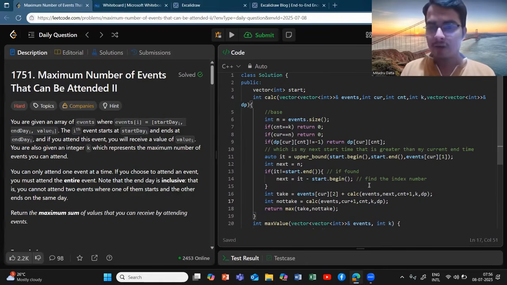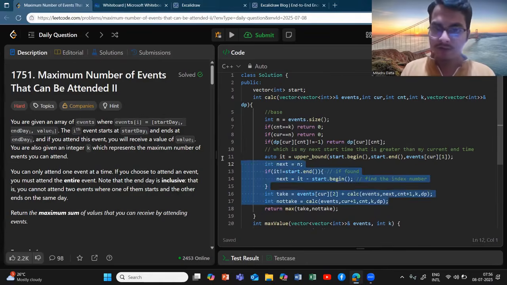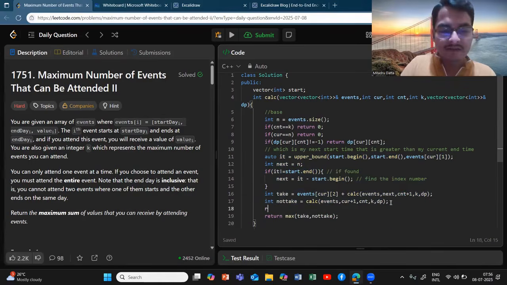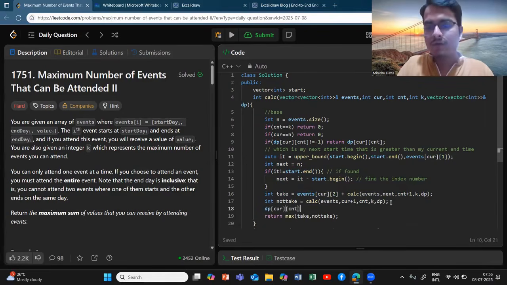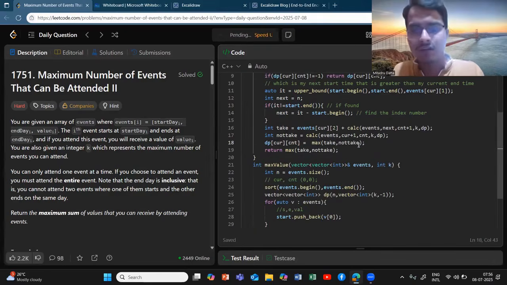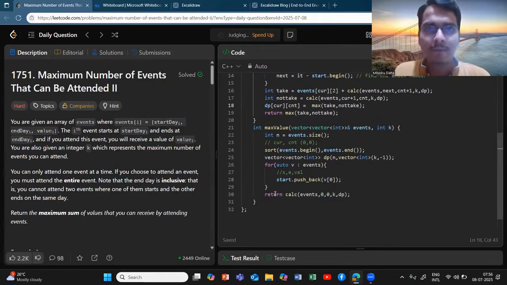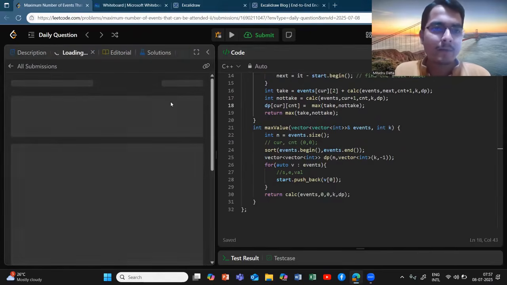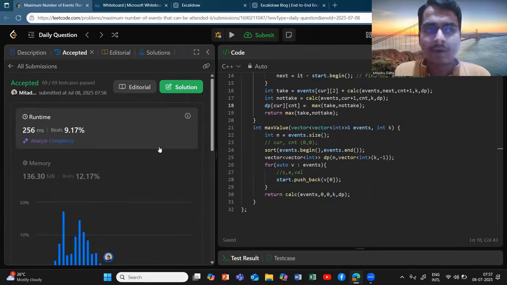If it is not cached, you do these calculations and simply return. Save my answer in dp of current and count, the max of take, not take. Now if you try to submit it, I think everything should work fine. Let's see. It should get accepted. So if you see, we have an accepted, but definitely our runtime is not so good, so we will try to make it better.